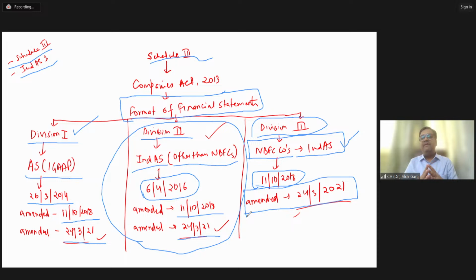Then friends, there is a Division 3. Division 3 is applicable to NBFC companies like Bajaj Finance Limited, Muthoot Fincorp Limited, Sriram Finance and Transport Company Limited. So this Division 3 is applicable to NBFC companies which are preparing the financial statement as per Indian Accounting Standard, Ind AS, okay? And this Division 3 was notified on 11 October 2018 and it was further amended on 24 March 2021.